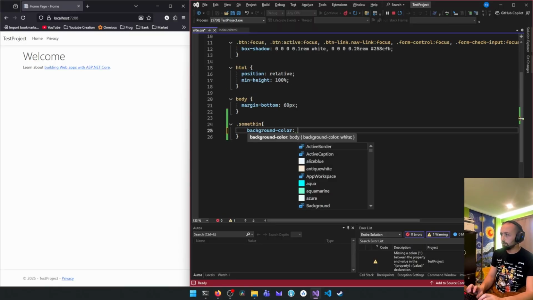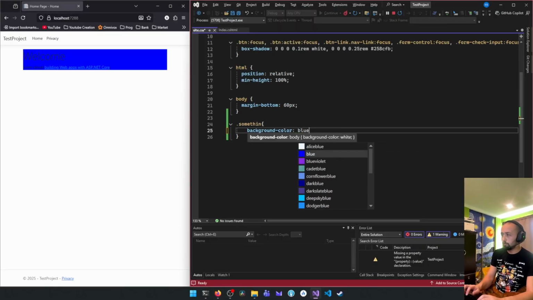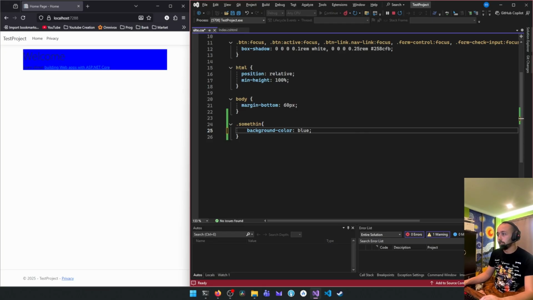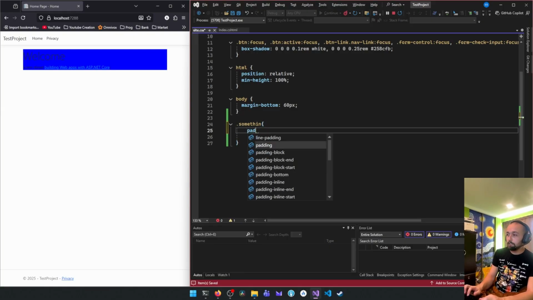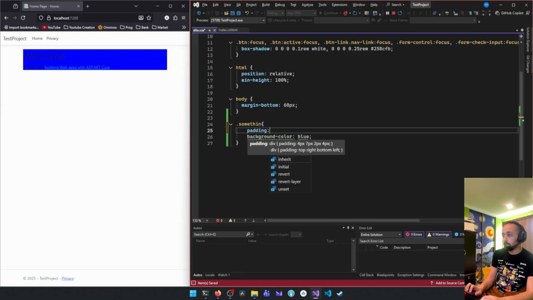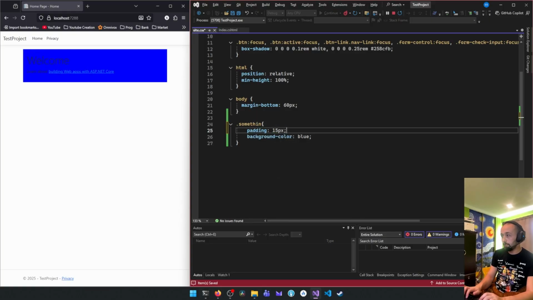No, it's double blue, and a dot, and this little sign that I don't remember how to write. And this will customize the div section that we named something. If you want to do some padding, let's just say 15 px, you'll see that there's little paddings all over it.